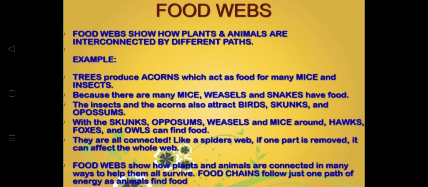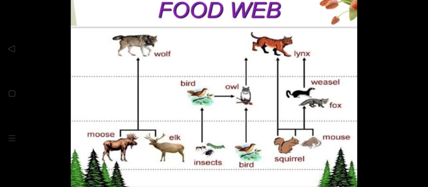Now, food chains, as I discussed, follow just one single path of energy as animals find food. Look at this food web.